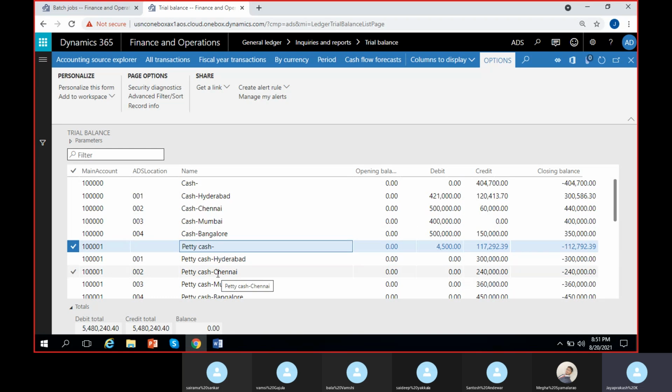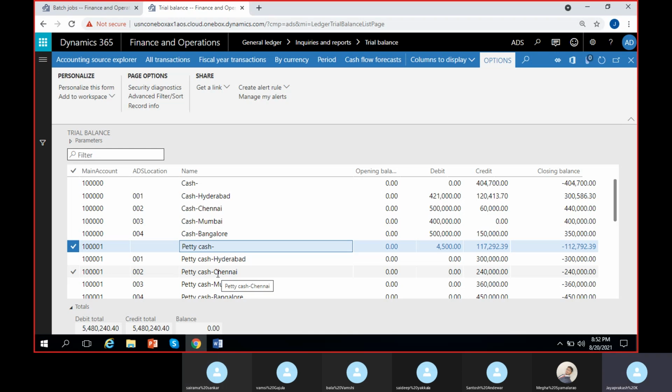So now if you want the balances of only the Hyderabad location for all the accounts, how to do it? I want for all the accounts only Hyderabad balances. I want the trial balance of Hyderabad. How can I do it? Anyone? Main accounts plus location. Location.